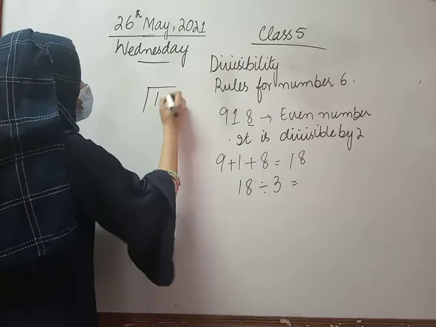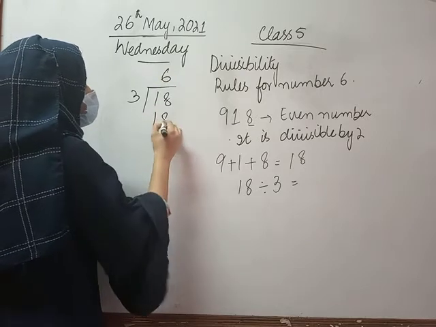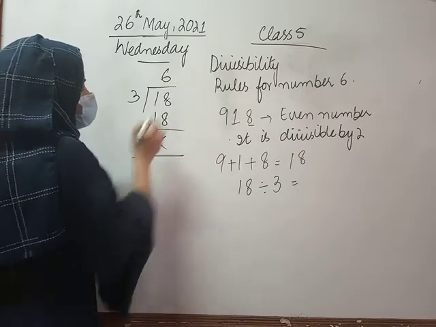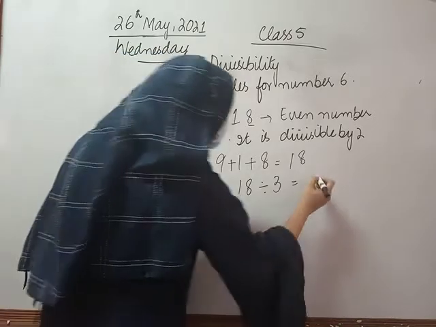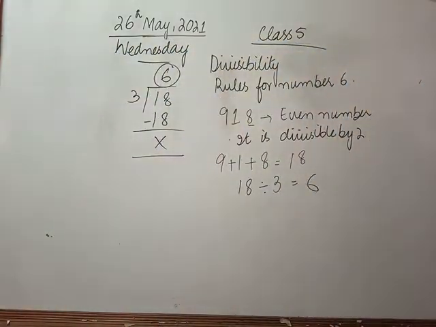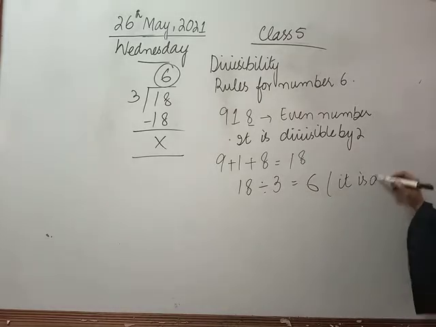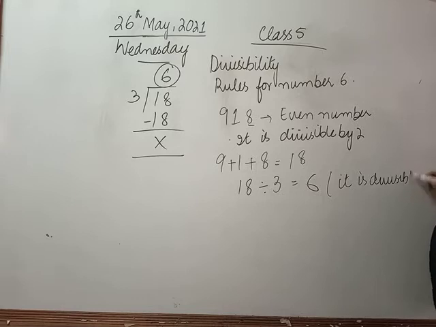Now 18 is inside the division and 3 is outside the division. 3 6 times 18. So we will write 6 here, which means it is divisible by 3 also. Fine. We will write it is divisible by 3 also. Hence this number is divisible by 2 and 3.